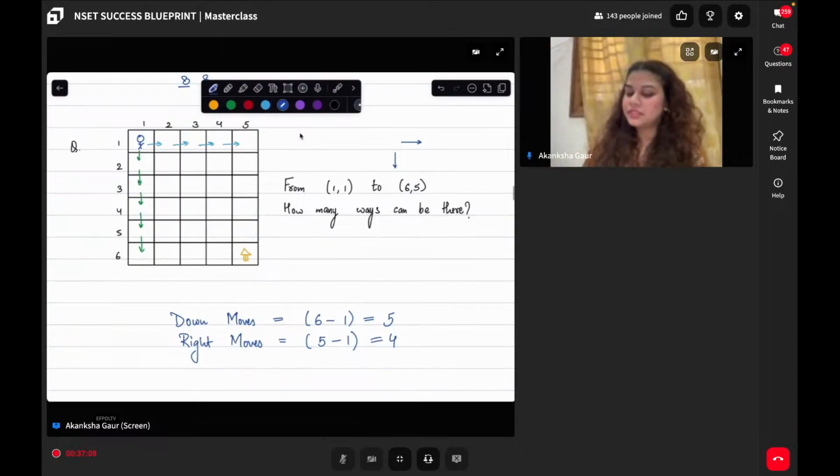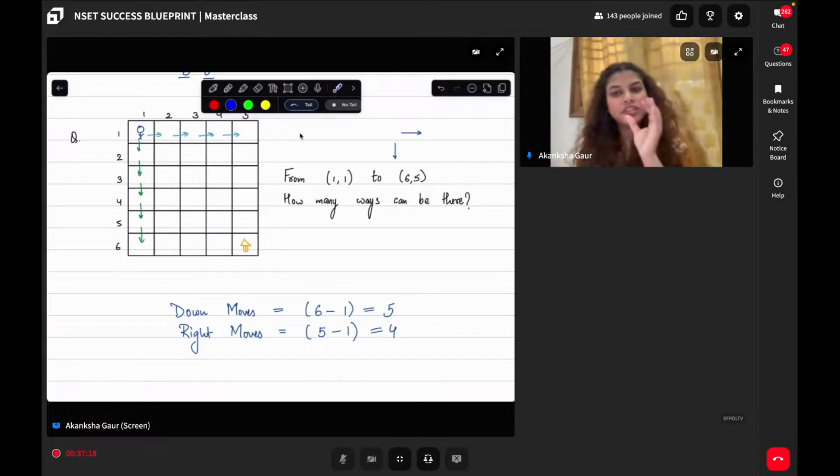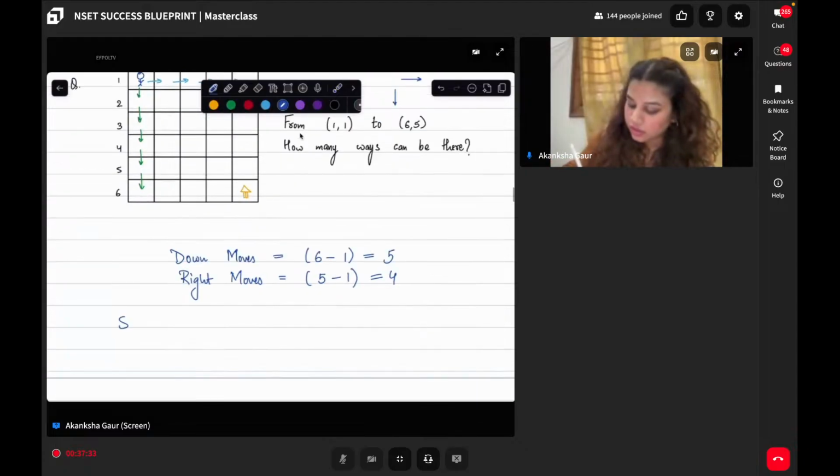Okay. Now, think about it. If I can have 5 down moves and 4 right moves, we can simply shuffle every single move, figure out every combination, every permutation. Yes or no? That is the basic idea. Okay. So simply shuffle for possible moves. Isn't this PNC?